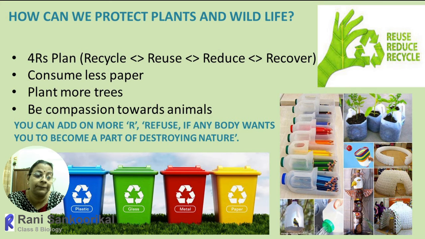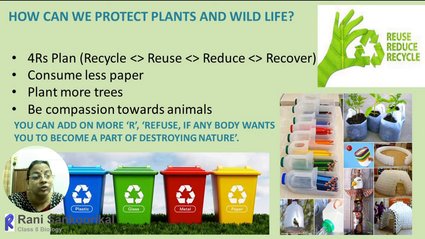And if anybody wants you to become a part of destroying nature, you can say no. Adopt more and more of these habits into our lifestyle. Here I have given an example. When we are throwing the waste, separate it into different categories. Plastic items alone, in your house you can use this strategy.